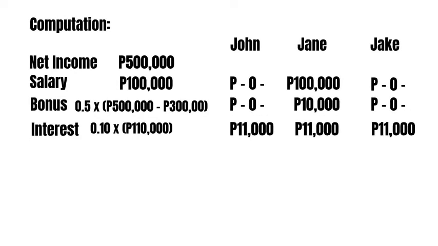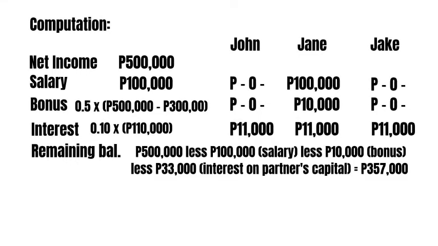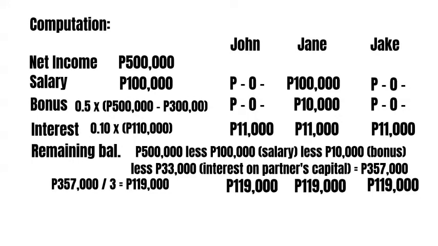After the allocation of salary, bonus, and interest, the remaining profit is allocated based on the profit or loss ratio, which is 1/3 for each partner. To illustrate, 500,000, less 100,000 annual salary, less 10,000 bonus, less 33,000 interest, equals 357,000. The 357,000 divided by 3 will result in 119,000.